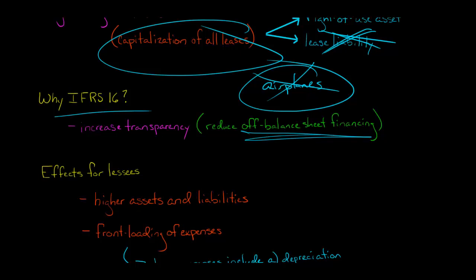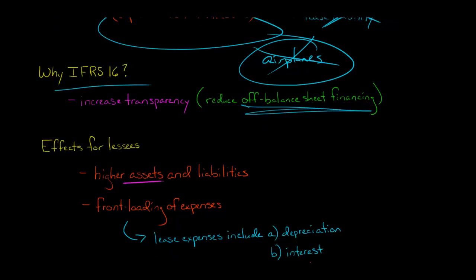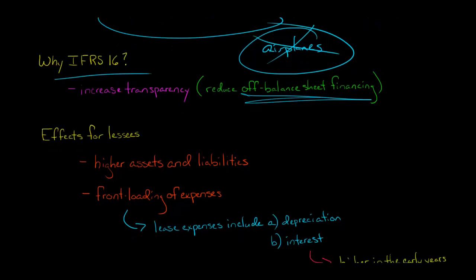So what does that mean? You could have a company that has a lot of leases, and once the standard became effective and they started having to follow IFRS 16, their total assets are going to go up and their total liabilities are going to go up, because there were leases that previously had not been appearing on their statement of financial position, and now that will be the case. So you're going to have higher assets and higher liabilities, because some of the leases that were previously not capitalized, because of IFRS 16, now companies are having to capitalize those leased assets.